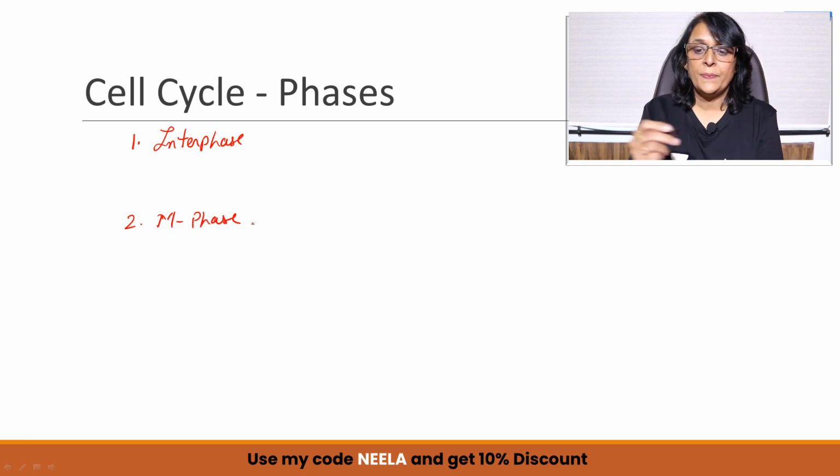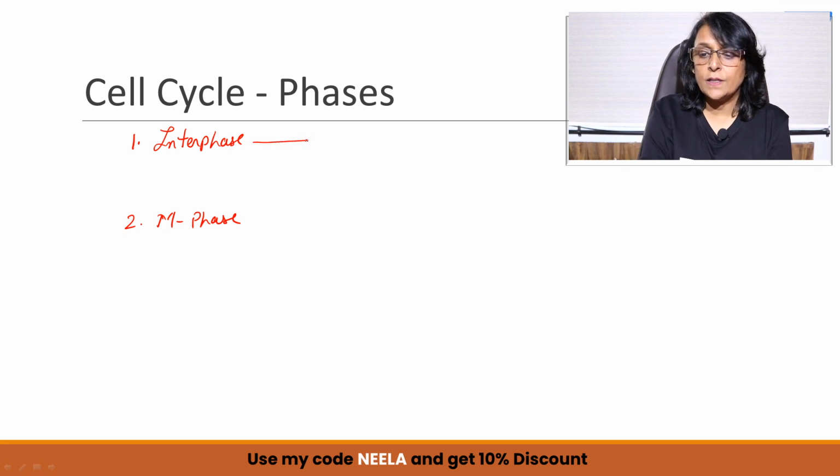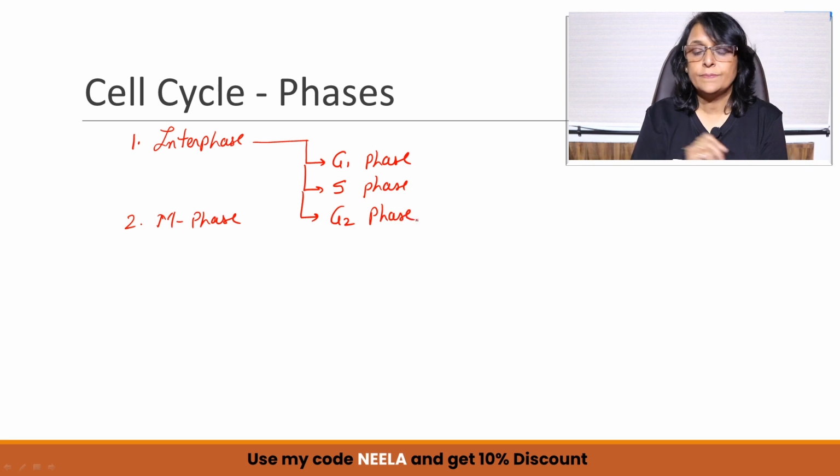Interphase is long. Interphase is further divided into three sub-phases, and they are written as G1 phase, S phase and G2 phase.